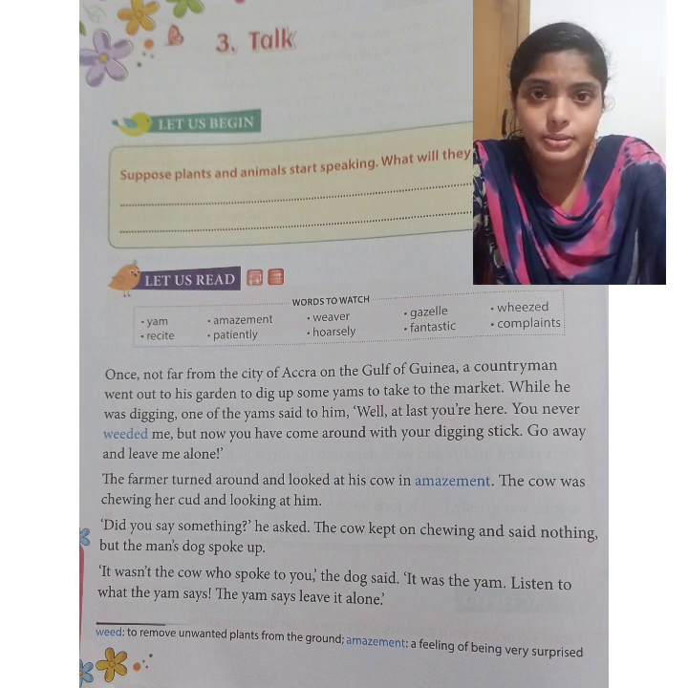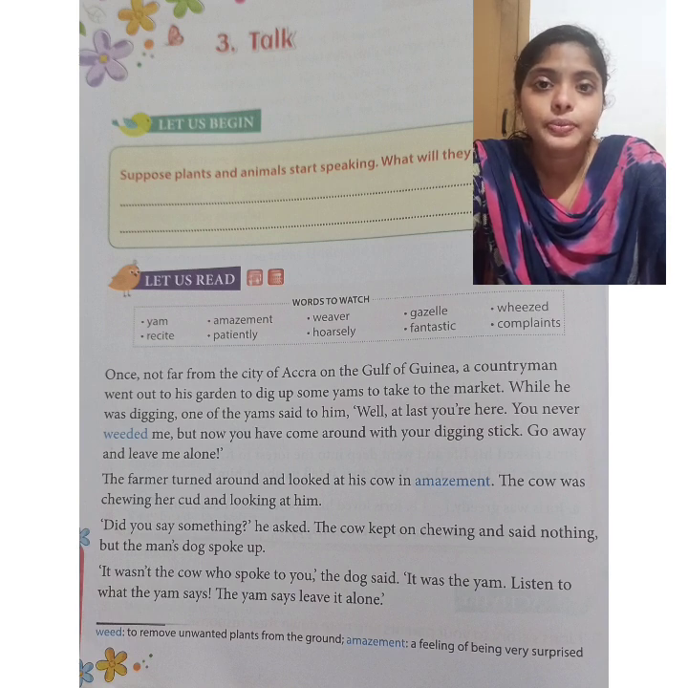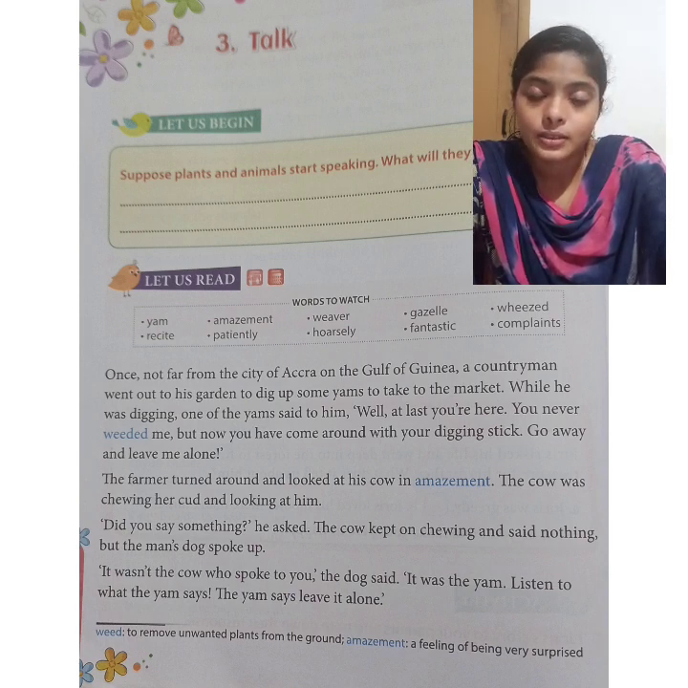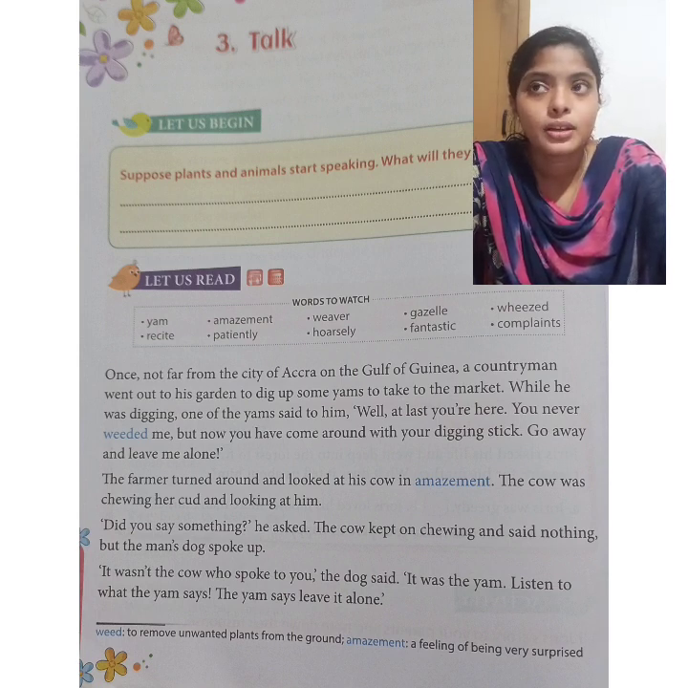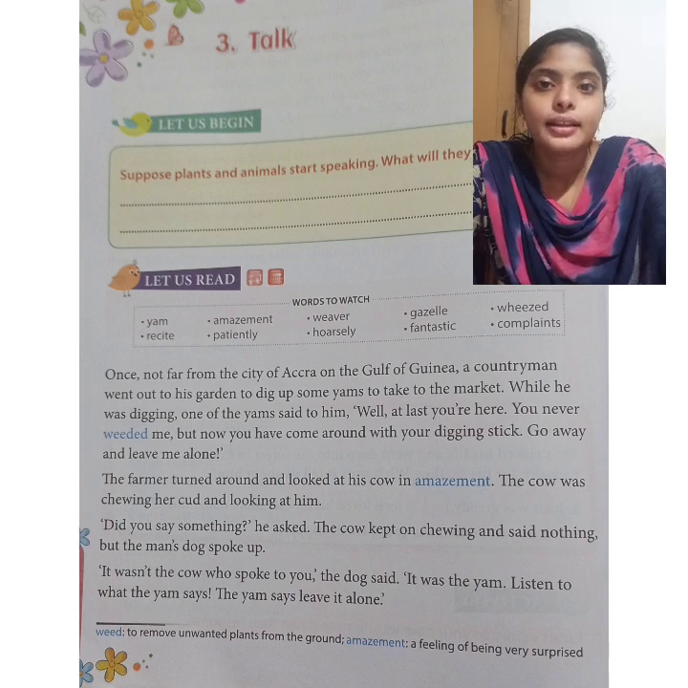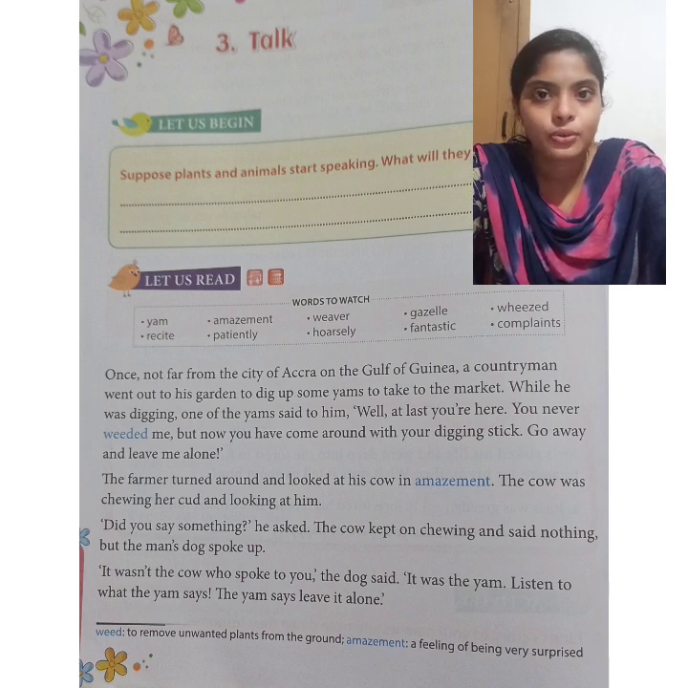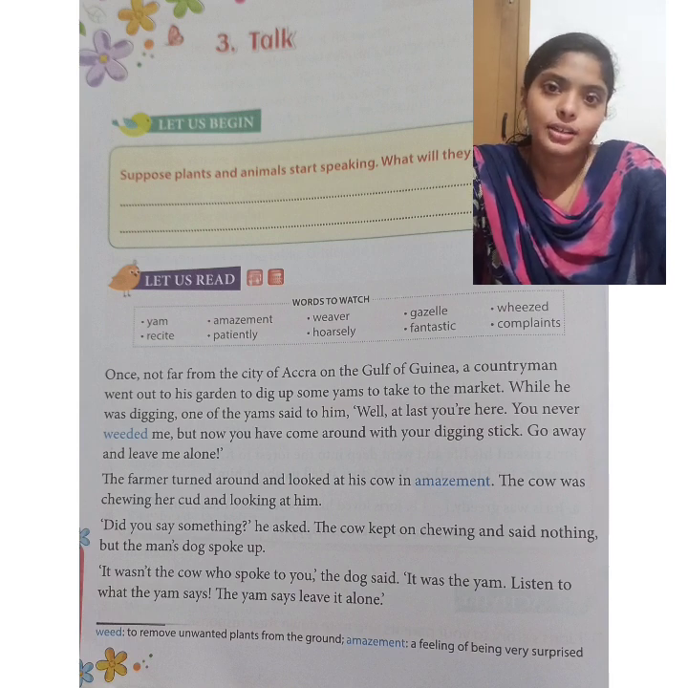What is the meaning of cud? Okay, the undigested food materials that come back from the stomach to the mouth. The cattle and the goat are used to chewing all day, right? Then they are chewing the cud that is returned from their stomach, the undigested part of the food. Okay, so the cow was chewing her cud and looking at him. She doesn't know anything. She didn't do anything, right? And then what happened?